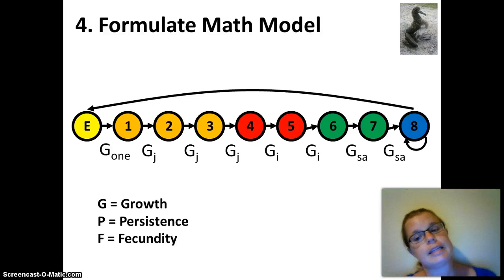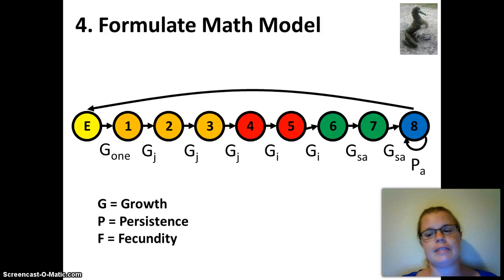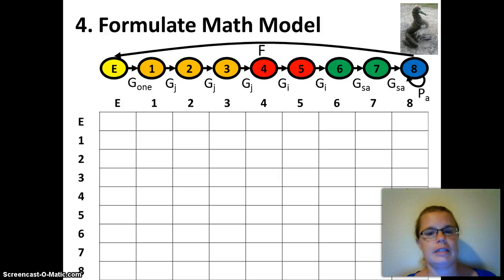Of course, stage 8 can't grow into the next stage because it is the terminal stage, so it doesn't have a G. However, only stage 8 has a P value, a persistence value, for surviving and staying in the same stage. And only stage 8 has an F, or fecundity, of contributing to the first stage, which in this case is E.